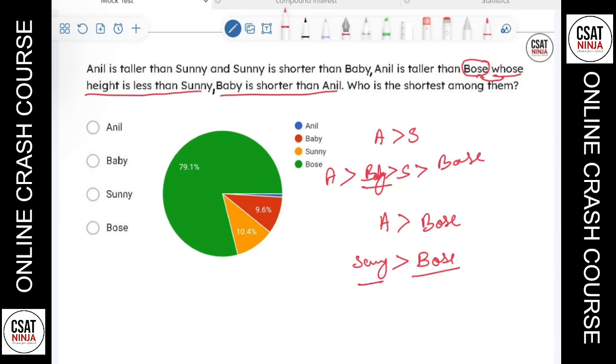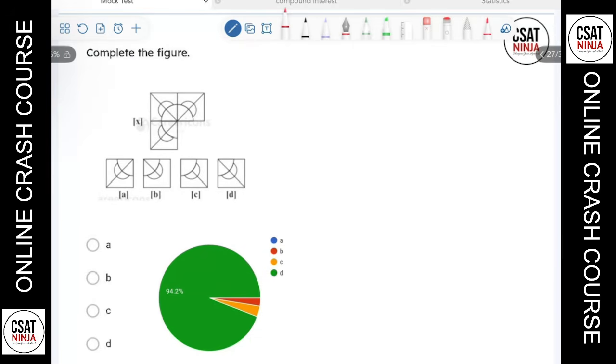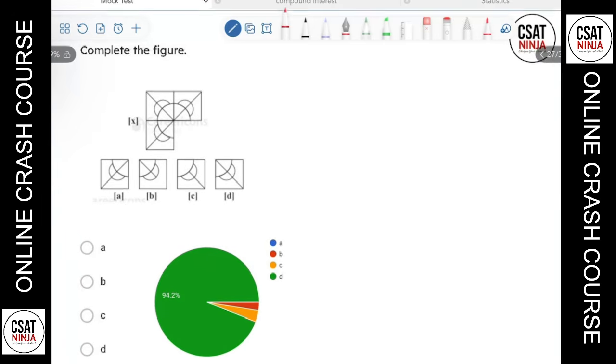So we are asked to find the shortest person here. The shortest person here is Pose. So the answer there is Pose. Let's go to next. Next question. 94% got the answer correct.